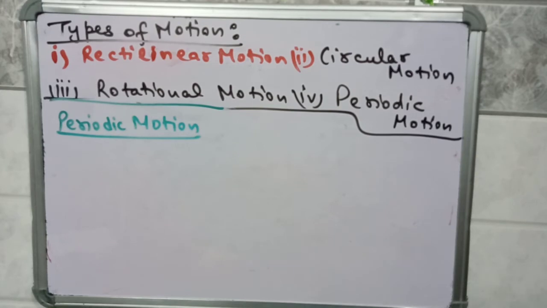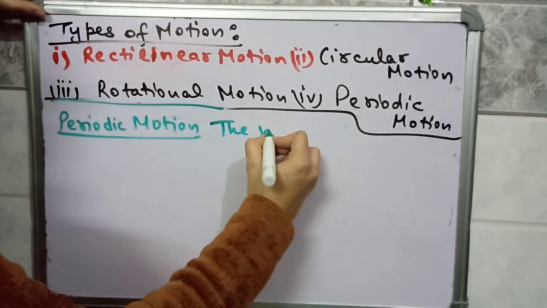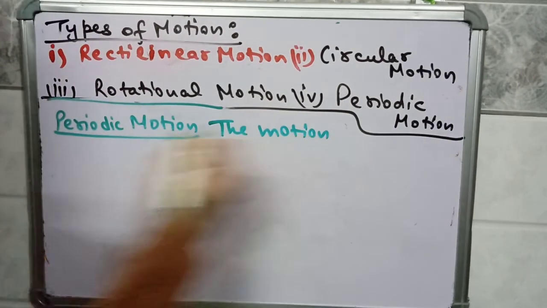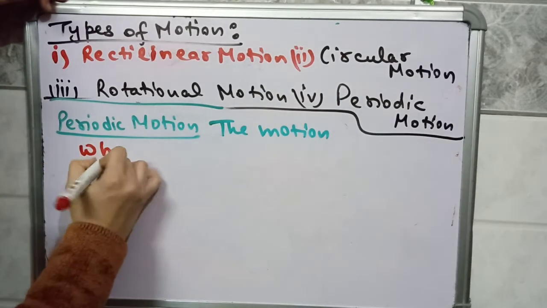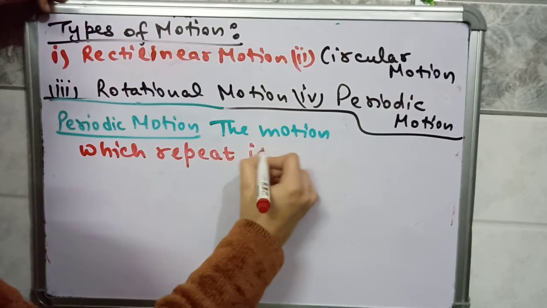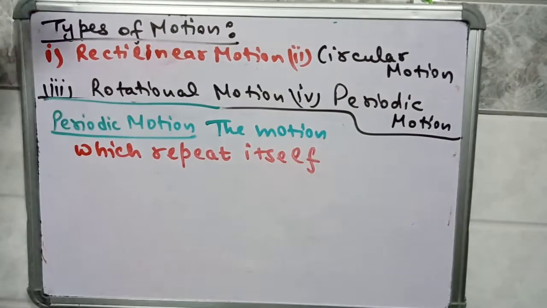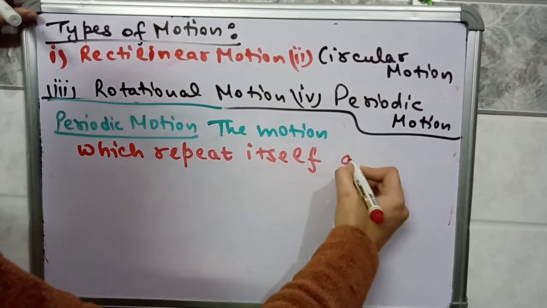Next type of motion is periodic motion. The motion which repeats itself after regular intervals of time.